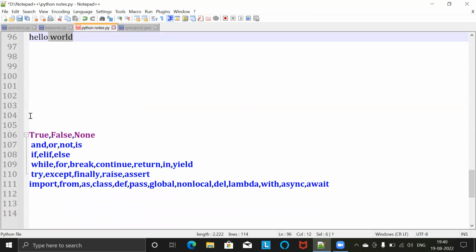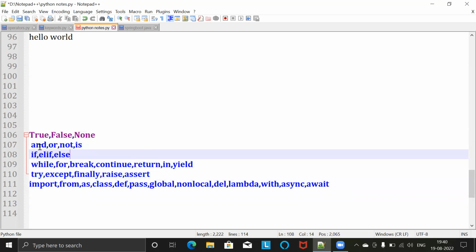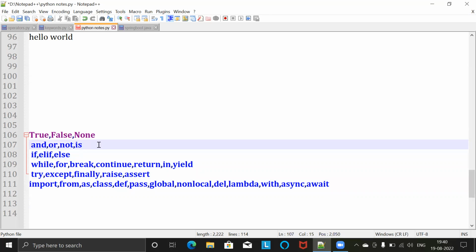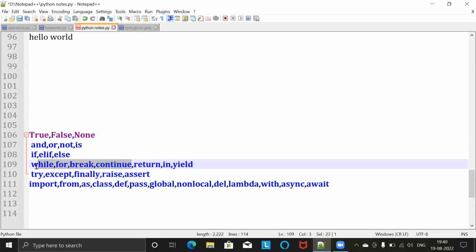And next, these are the keywords: True, False, None, and, or, not, is. These are the operators, and if, else are the conditional statements. While, for, break, continue, return, in, yield. While, for, break, continue are the loop statements.